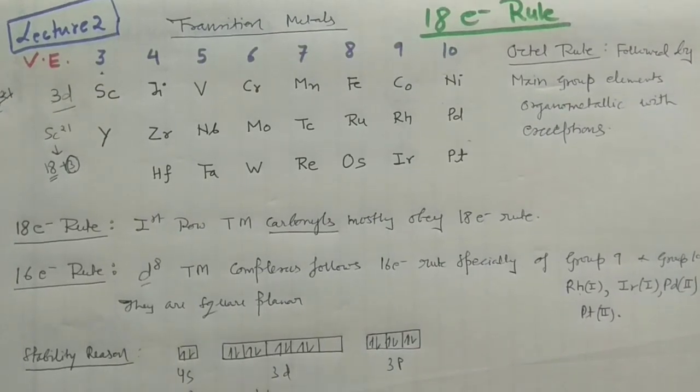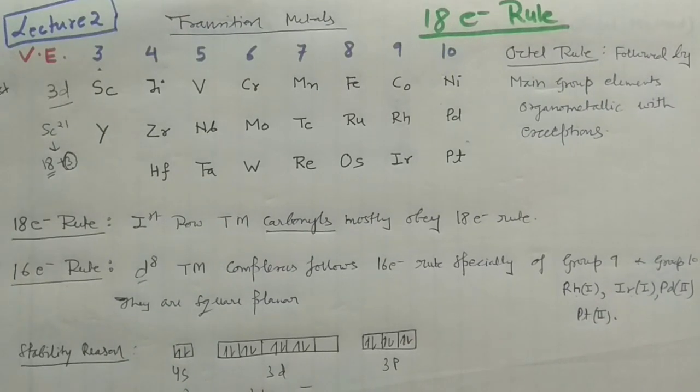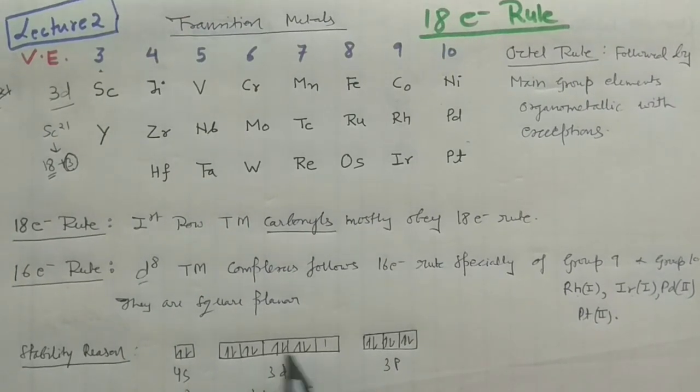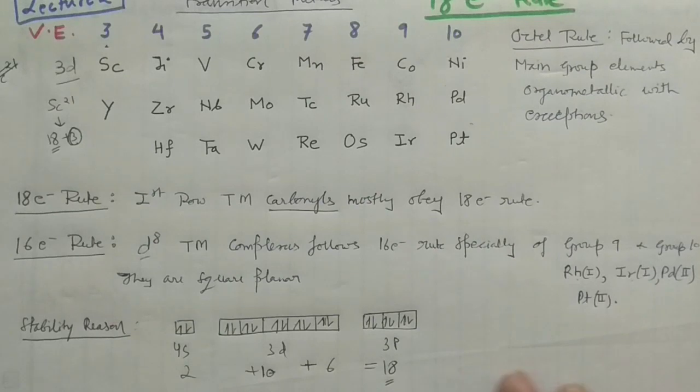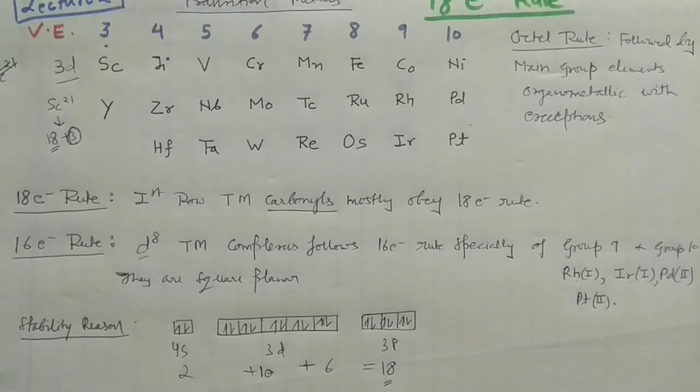The 2 plus 10 plus 6, so that will give you 18. They have completely filled, completely closed subshells. That's why they are considered stable compounds. Okay, you should remember that thing.